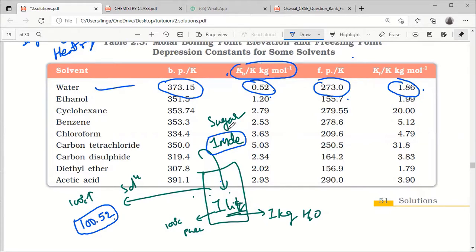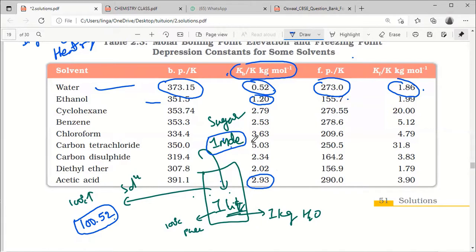If you dissolve 1 mole of sugar in ethanol, then our boiling point will rise by 1.20. Suppose the same 1 mole of sugar, if I dissolve in acetic acid, our boiling point will rise almost 2.9, almost 3.